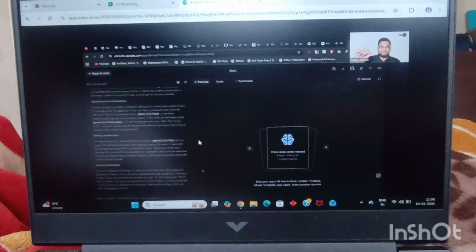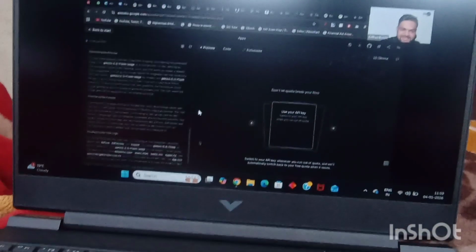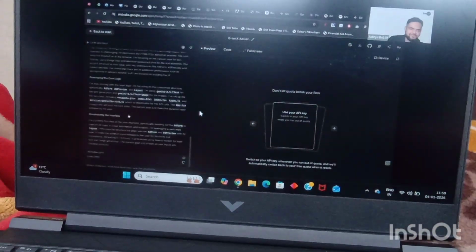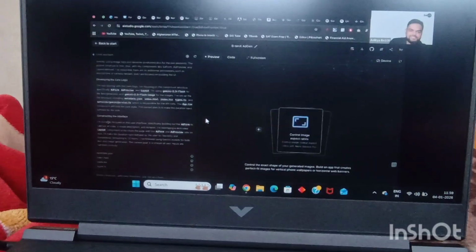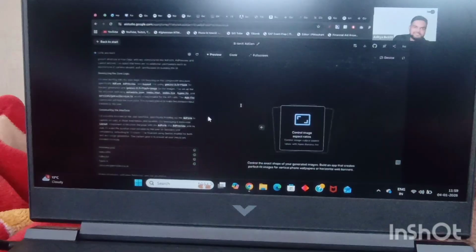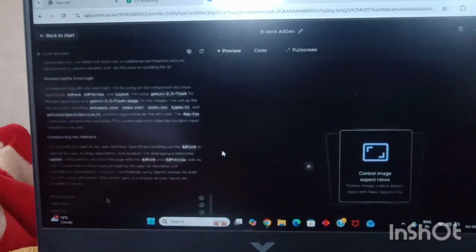Who feels like it will create a functioning app right in front of you in just 2 minutes? Who feels that? Let's see. Right, folks. So it is using all of these things. It is writing the code, it is writing the index, it is doing the entire thing, in just 1 minute. You can see the entire product cycle right in front of your eyes. In just 1 to 2 minutes, it will create a functioning app.